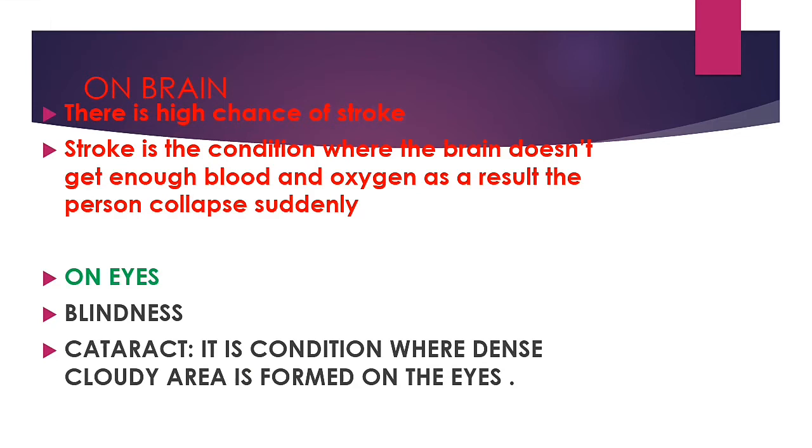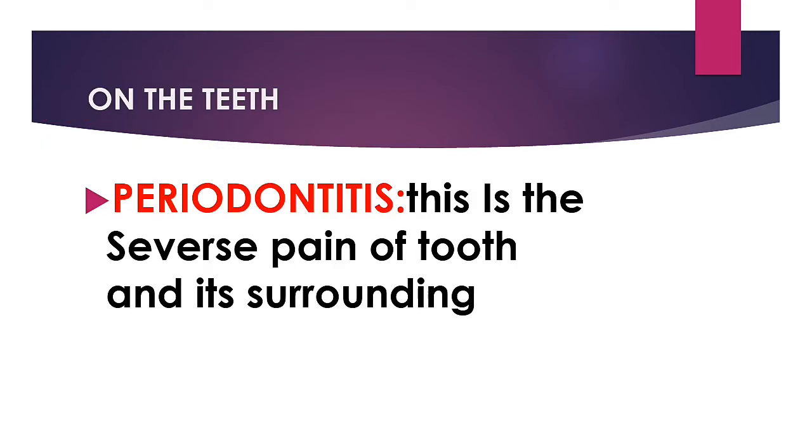So the first one is on the brain. There is a high chance of stroke, the condition where the brain doesn't get enough blood and oxygen. As a result, the person collapses suddenly. This is a very dangerous condition, and in smokers there are high chances of stroke. On the eyes, it may lead to blindness for long-term smokers, and also to cataract. Cataract is the eye condition where a dense cloudy area forms on the eyes, so this may also lead to blindness. On the tooth, periodontitis.